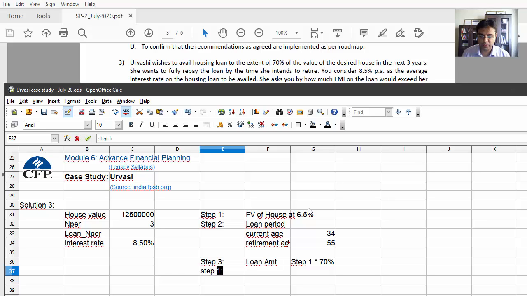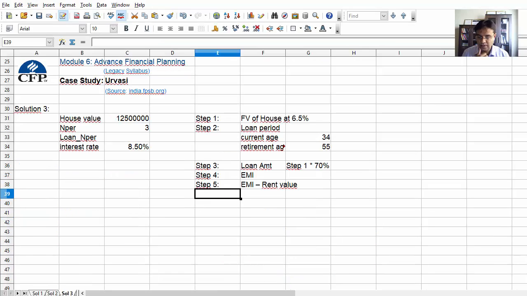And lastly, we have to find the EMI. Once we get to know the EMI, we'll get the answer, which is our EMI value minus the rent value or the rent amount. So these are the steps we have to follow. Now, for better understanding, and the good practice is make the timeline for it.